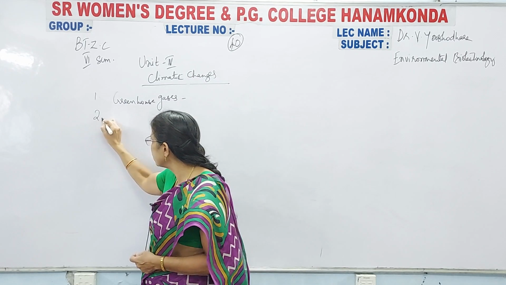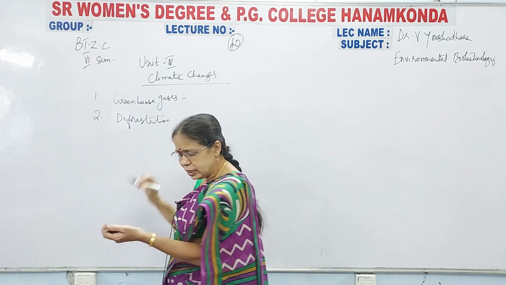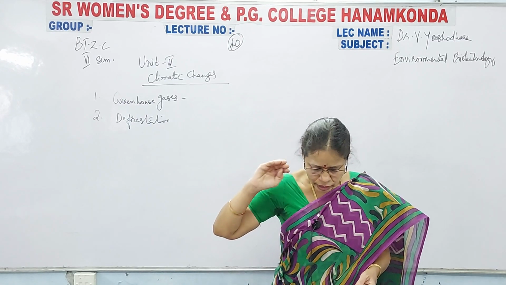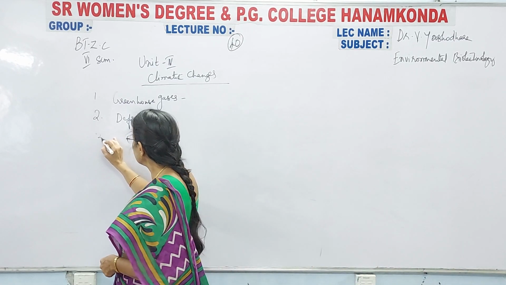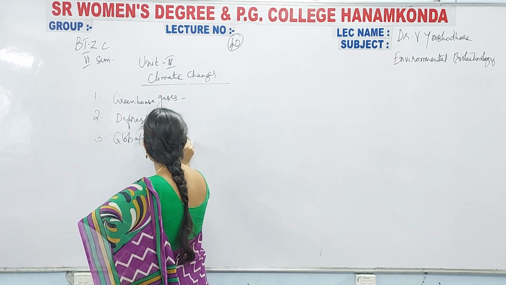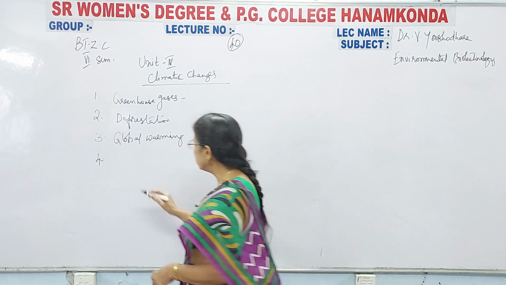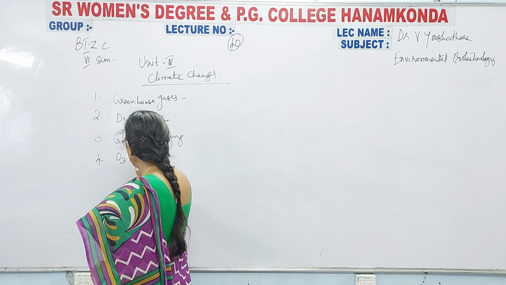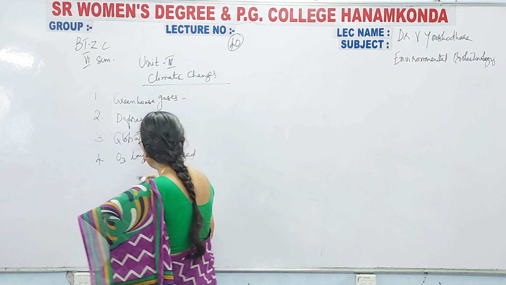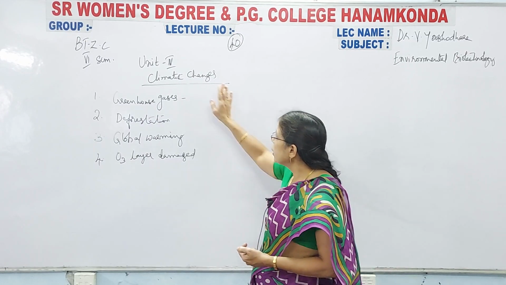Second one, most important, deforestation. That is, deforestation means the forests are being cut, we are cutting the trees. Third one is global warming, and the fourth reason is depletion of the ozone layer. That is, a hole in the O3 layer, the ozone layer gets damaged. These are the most important 4 reasons for the climatic changes.